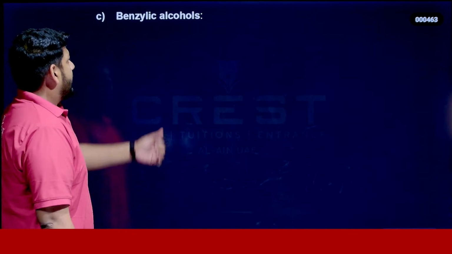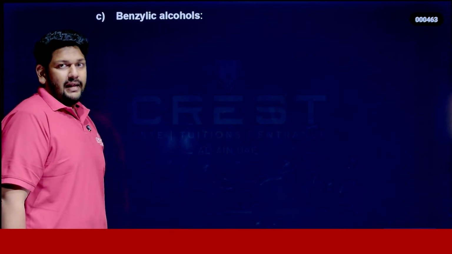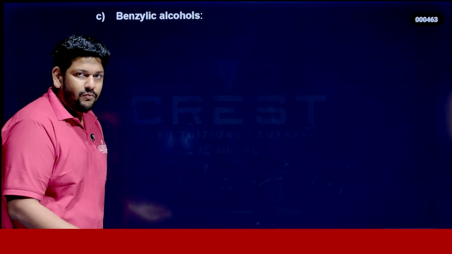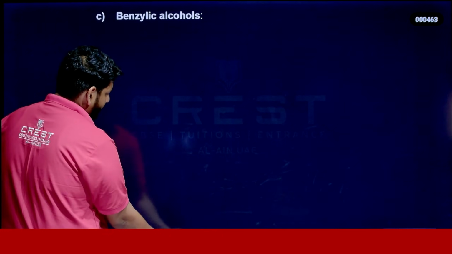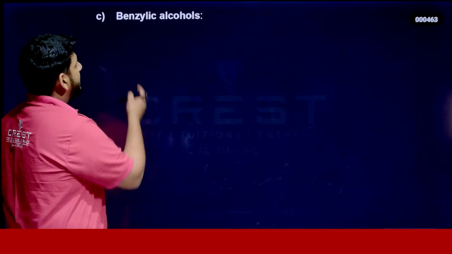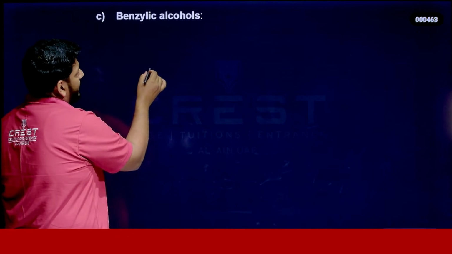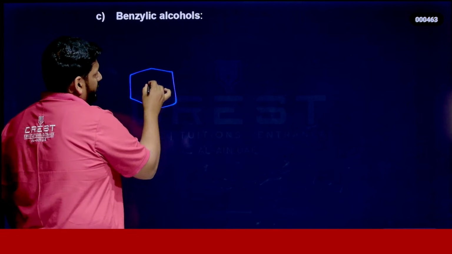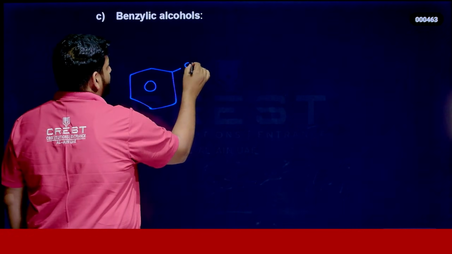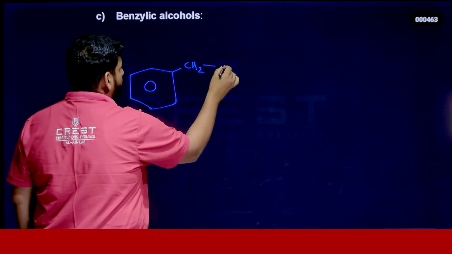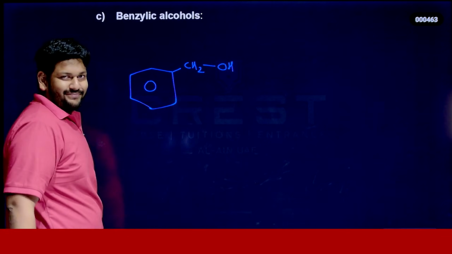Now we can go to benzylic alcohol. It's another type of sp3 carbon OH compound. Ready? So look at here. I will give you some examples. In the case of benzylic alcohols, it will be like this. You have a benzene ring or aromatic ring. Next you have a CH2 group to which the OH group is attached.